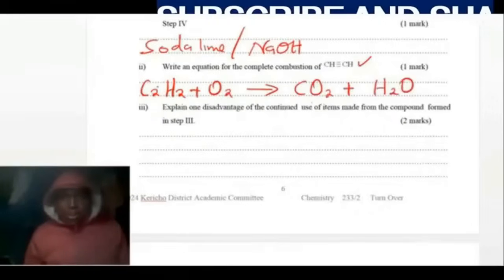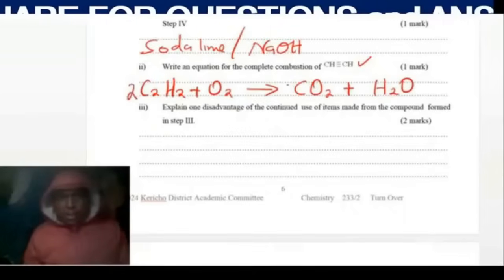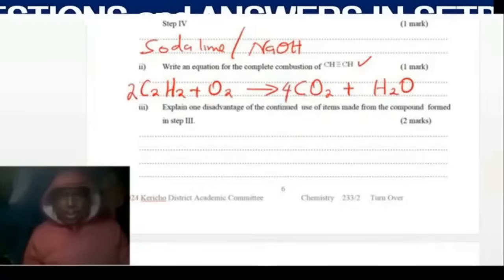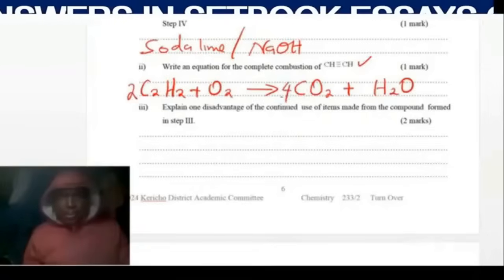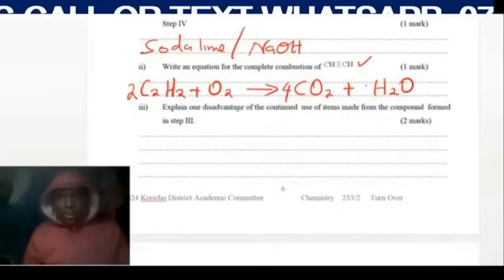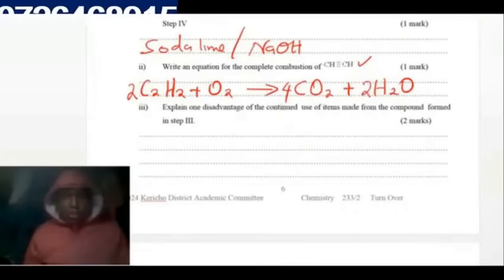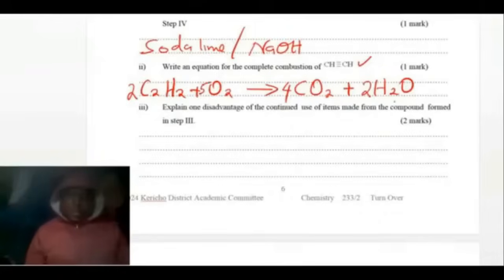We have 2 here, so we put 2 here, we put 4 here, so that the hydrogen here balances. Then put 2 here to remove this odd number, 1, make it 2, and then this one is 4 plus 2, which is 5. And that one is now balanced. Liquid, gas, and this one is a gas.